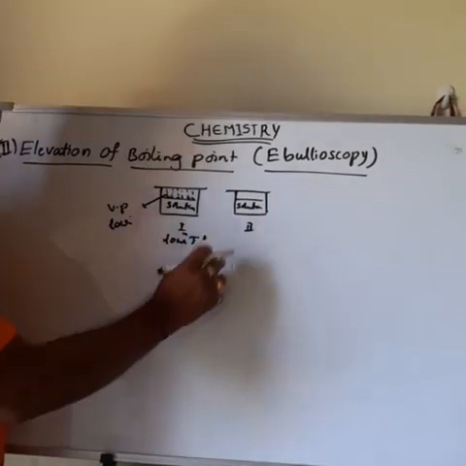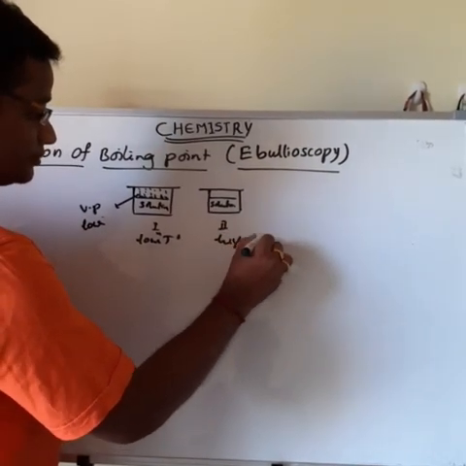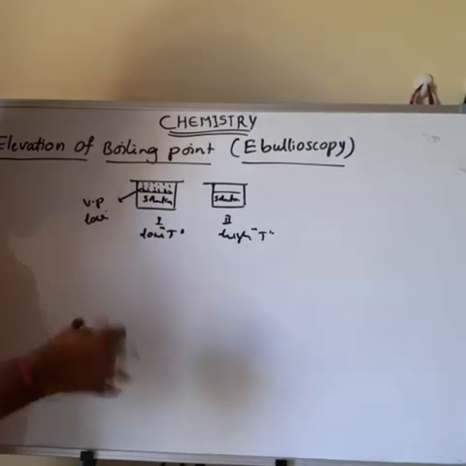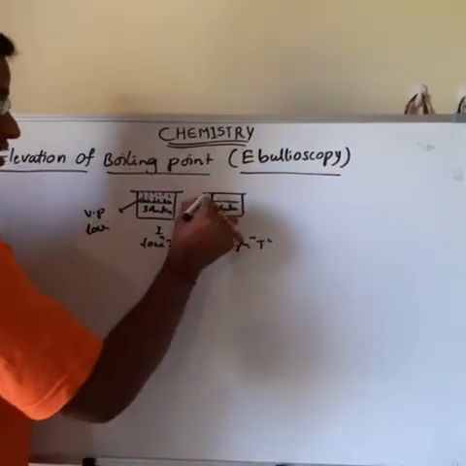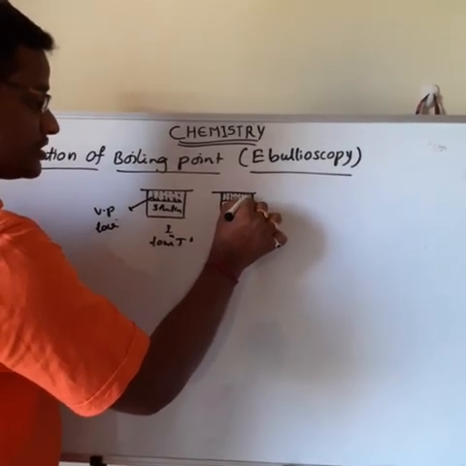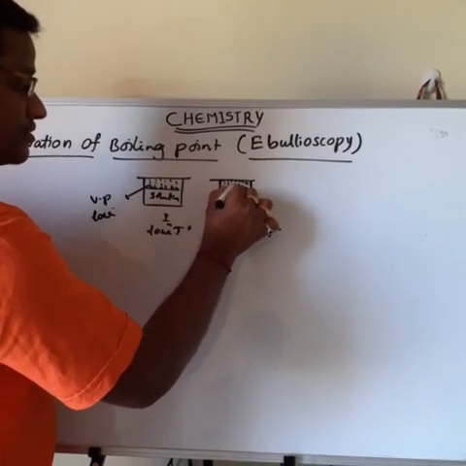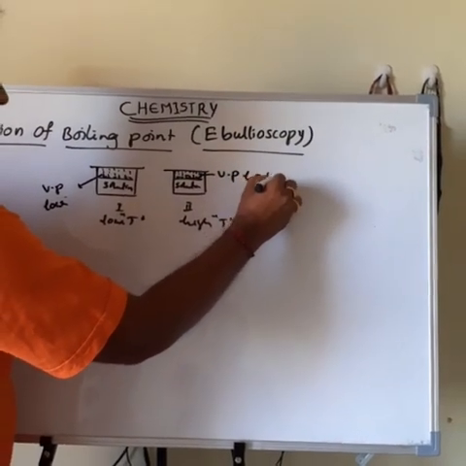Then in the next beaker the temperature is high. Whenever the temperature increases, the rate of evaporation increases, the rate of condensation increases, and the pressure exerted by the vapor molecules of the liquid on the liquid surface also increases. So the vapor pressure is high.